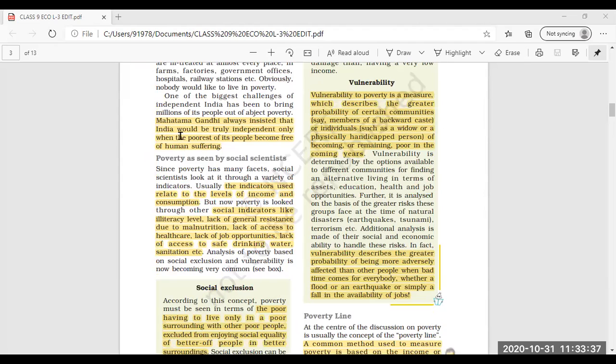Then we have seen the quotation of Mahatma Gandhi, who always insisted that India would be truly independent only when the poorest of its people become free of human suffering. According to Mahatma Gandhi, if the poor people are free from any type of human suffering, then it can be said that India has become a truly independent country.